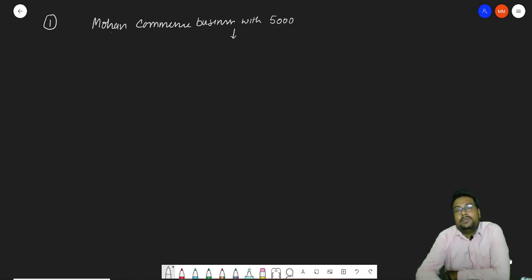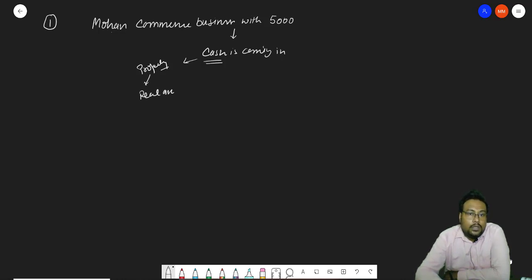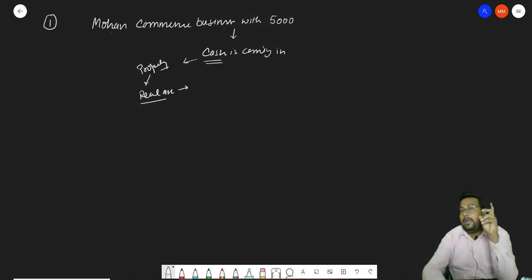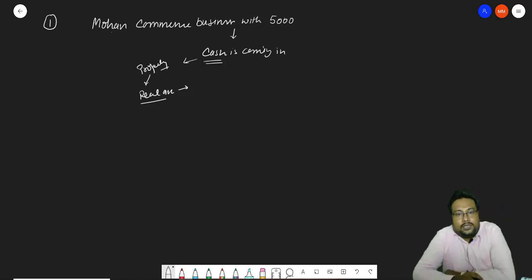So when Mohan commenced business with 5,000, cash is coming in the business. And cash is what, beta? Property. It is property. And property is what? A real account. And now you implement the real account rule. By this way you have to find out which account is present and which account rule will be applicable.